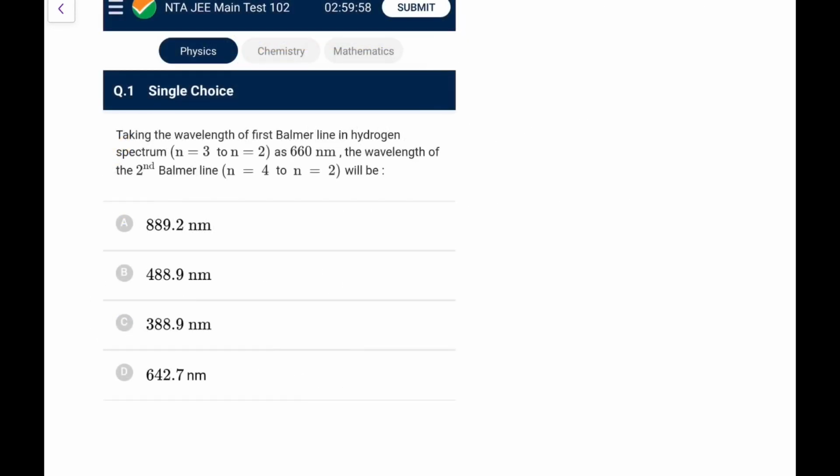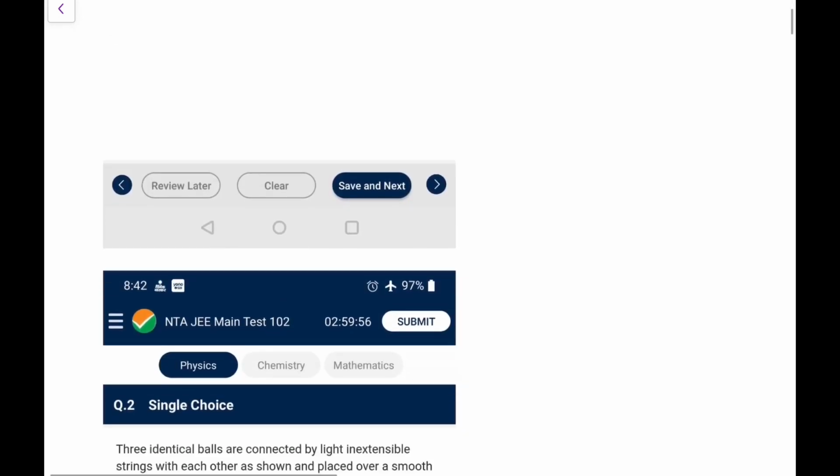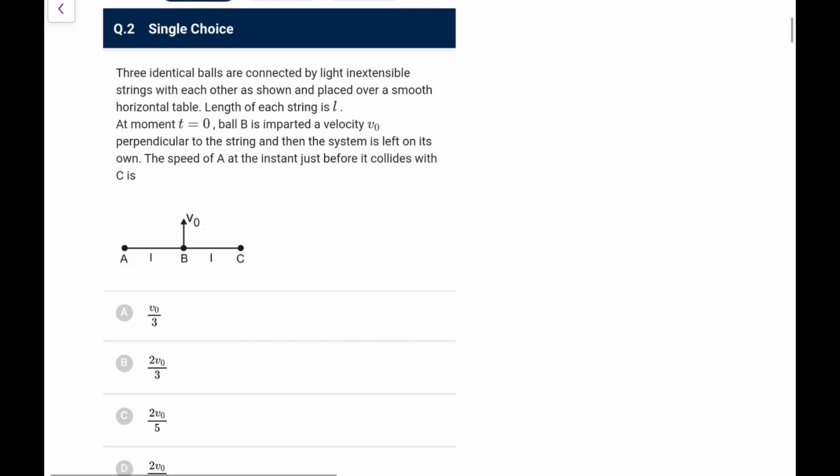Thank you. Question number 1. Taking the wavelength of the first Balmer line in hydrogen spectrum as 660 nanometer, the wavelength of the second Balmer line. So we typically remember the first 3 lines, 656, 486, 456. So if instead of 656 it is given as 660, then 486 would be closer, so I can directly take 488. Ideally you should solve, but these lines are very familiar, you should remember them so you can save the time. Otherwise apply the Rydberg formula and just divide the 2 equations and you will get the answer.